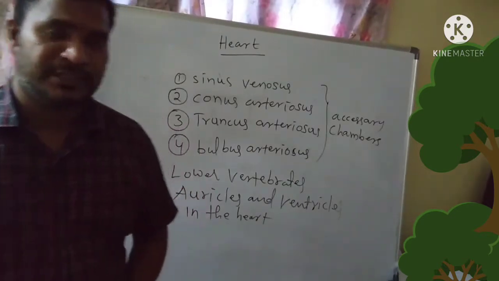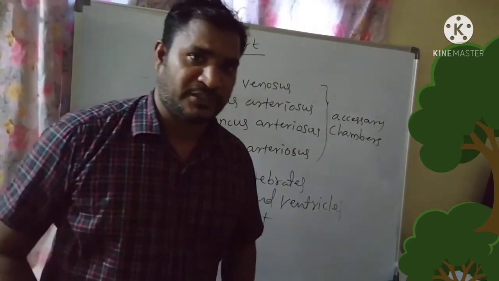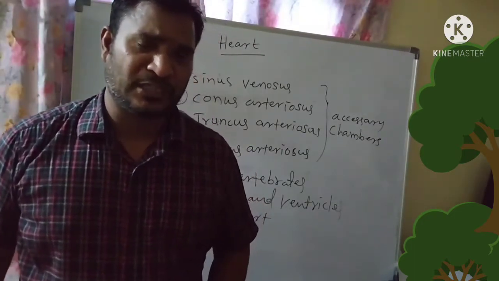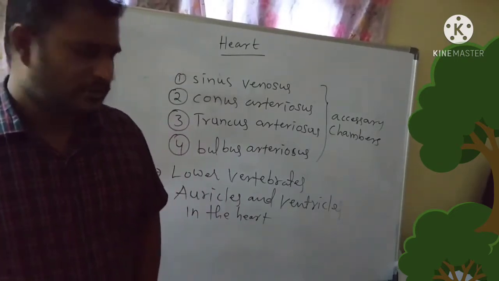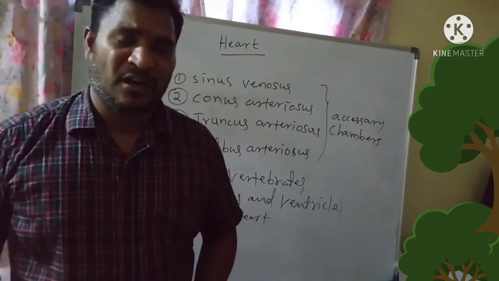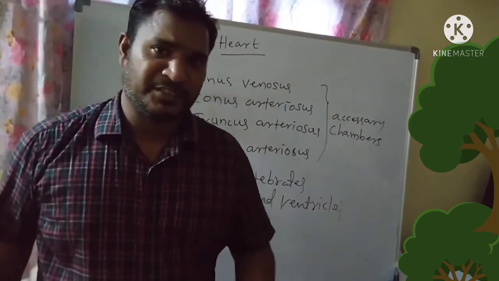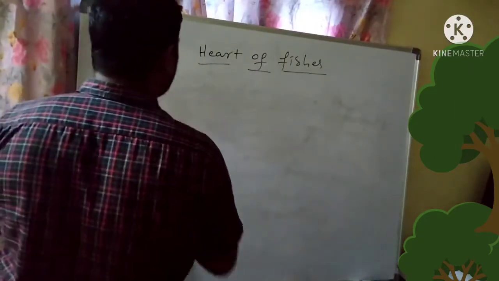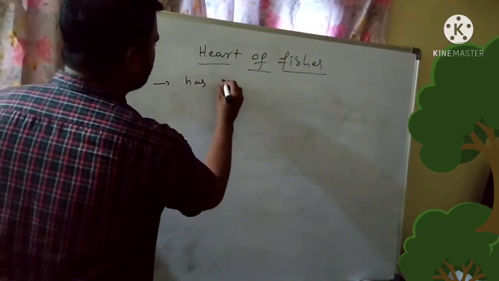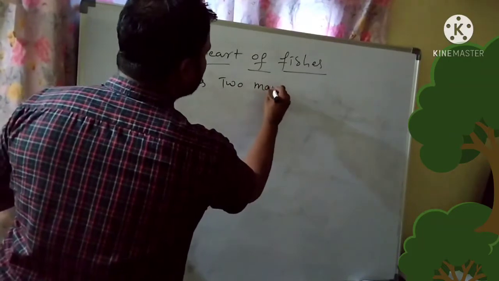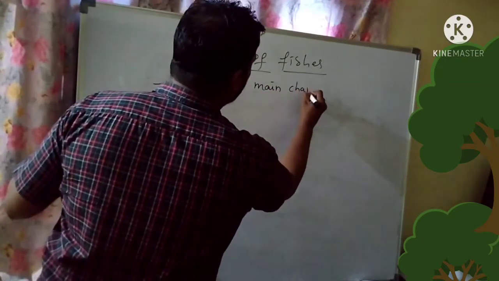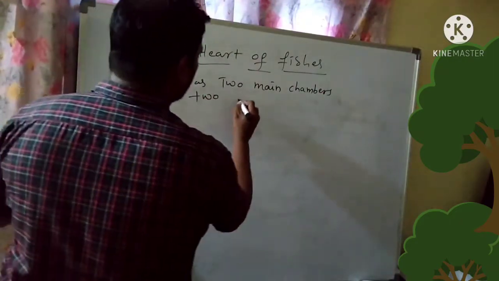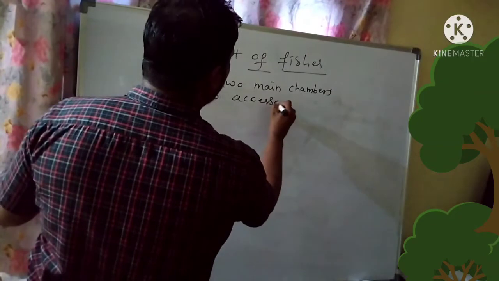So now I am going to discuss about the heart in the fishes. What kind of developments take place inside the circulatory system, we are going to see one by one. The heart of the fishes has 2 main chambers and 2 accessory chambers.